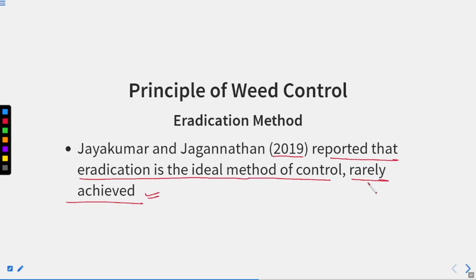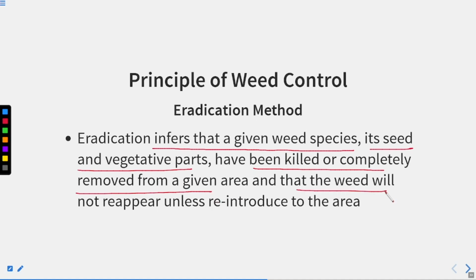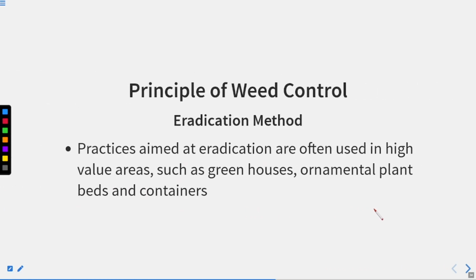That's why Jayakumar and Jagannathan said this. Eradication infers that a given weed species, its seeds and vegetative parts have been killed or completely removed from a given area, and that the weed will not appear unless reintroduced. So this is the eradication method.